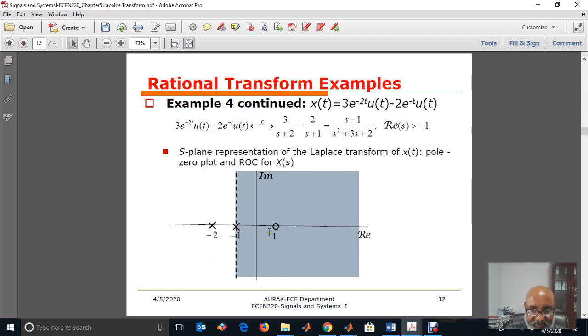So again, this is the plot of the region of convergence, and this is how we plot. First, we mark the poles: a pole at -1 with a cross sign, a pole at -2, and a zero at 1. The region of convergence is greater than -1. We have a broken line at -1 because s equal to -1 is a pole, and it is not convergent at the pole. That's why. So this is the s-plane representation of the Laplace transform of x(t), which is this one.